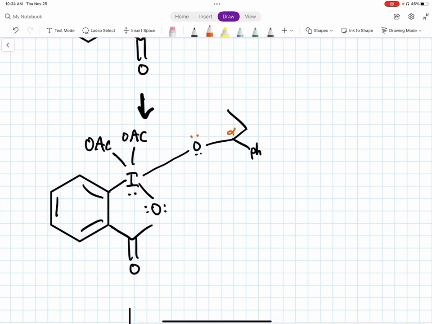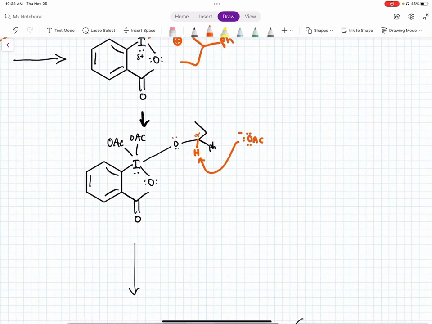Next, at the alpha position, the hydrogen that's there will be deprotonated, and this again can be done by triethylamine or by OAc negative. It doesn't matter which. Here I'll just use OAc negative. This will grab this hydrogen, which will then donate its electrons here, and to prevent hypervalency, we'll donate them to iodine, and we'll kick off an OAc group.